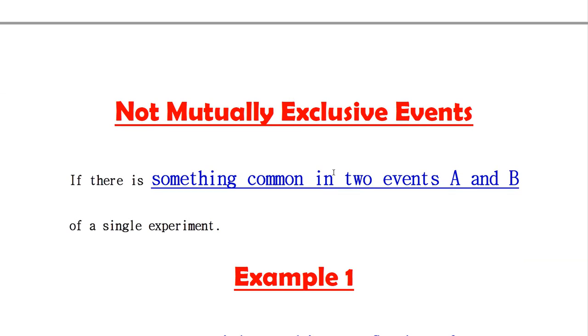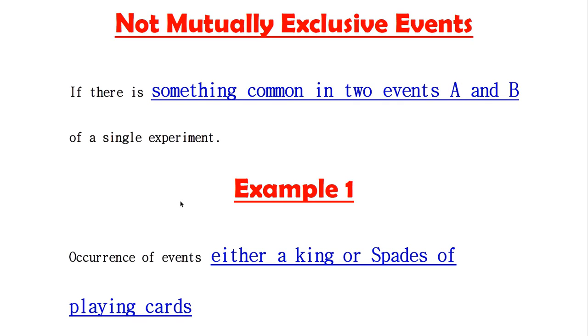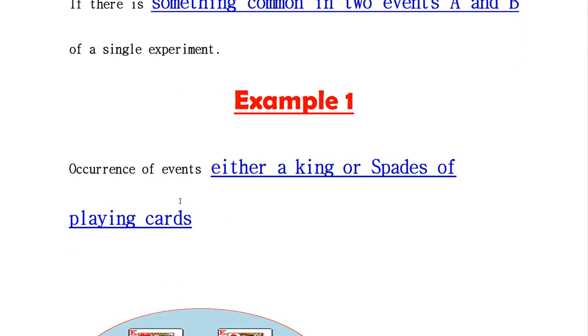Now, not mutually exclusive events. If there is something common in two events A and B, that is, we have two events of a single experiment but there is something common between them, this is the case of not mutually exclusive events. We understand this concept with the help of examples. Here is example 1: occurrence of either a king or a spade from a playing card.